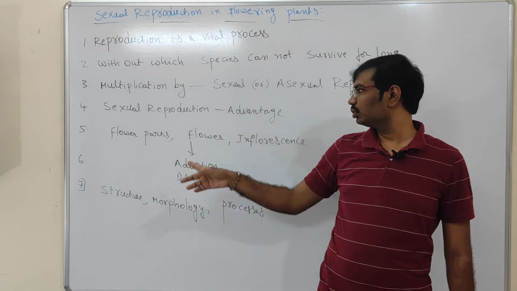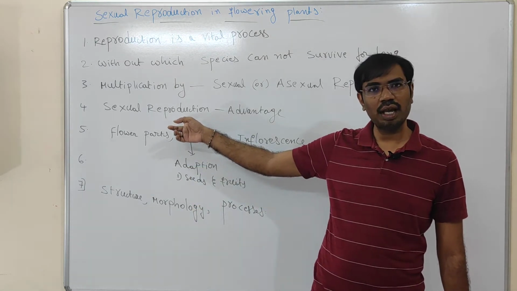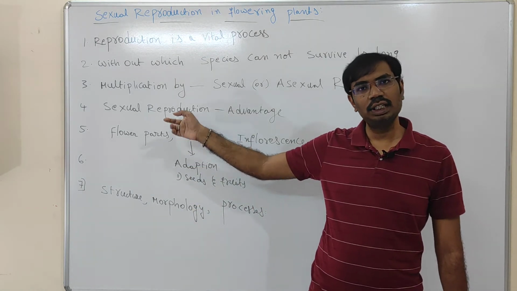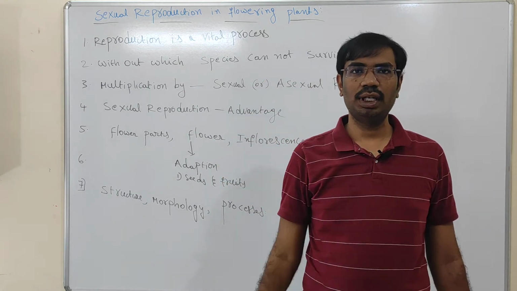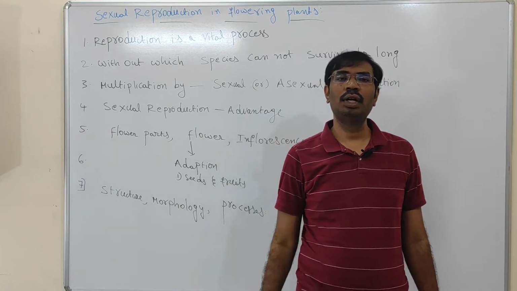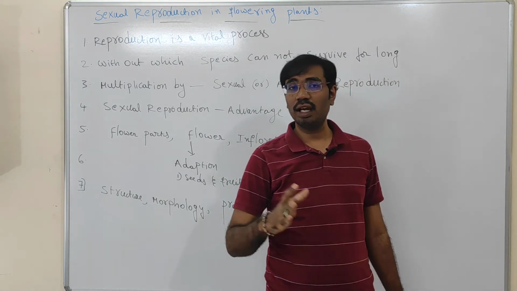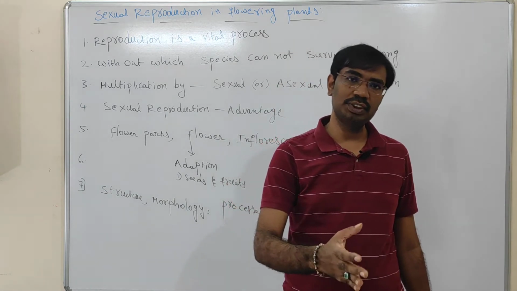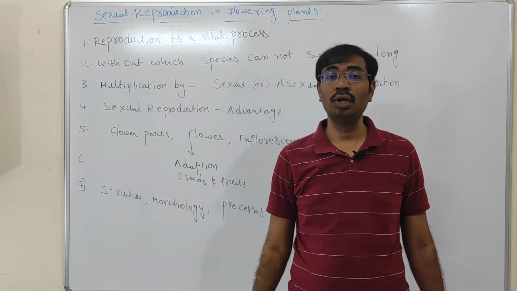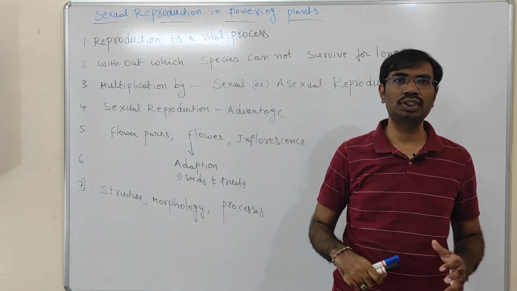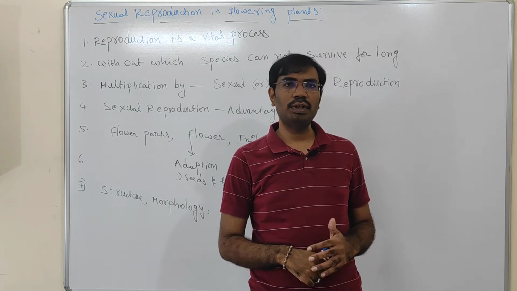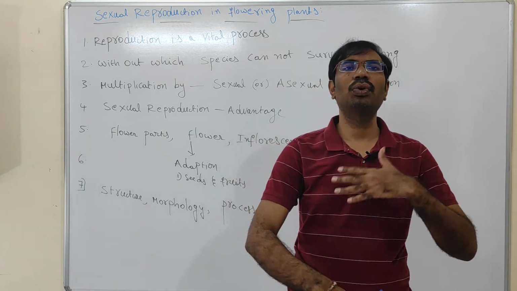Organisms modify their habit and habitat with the help of sexual reproduction. Suppose some plants are present in the xeric environment, that means a desert environment. Some organisms are present in the aquatic environment, some in the terrestrial environment. So all the organisms do not have the same morphology and the same physiological processes. According to environmental conditions, the organism has to adapt.